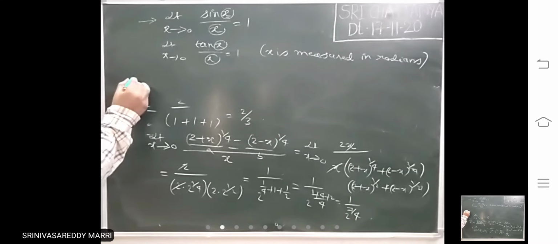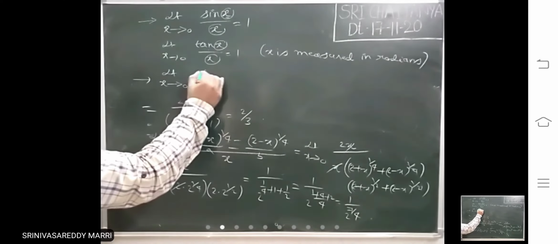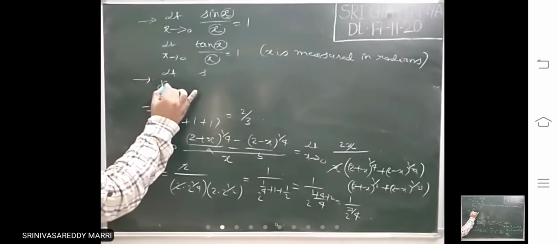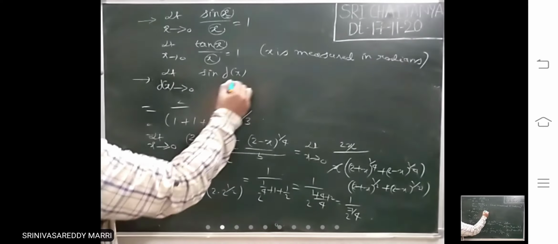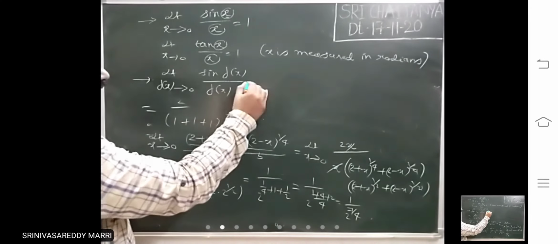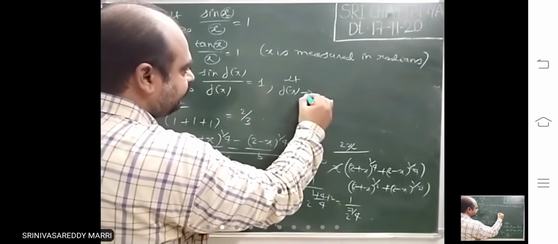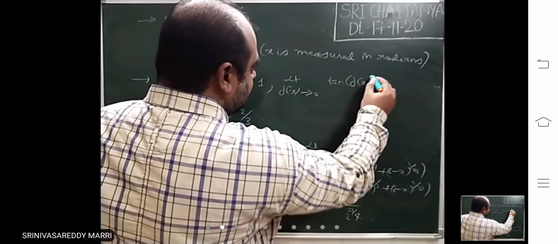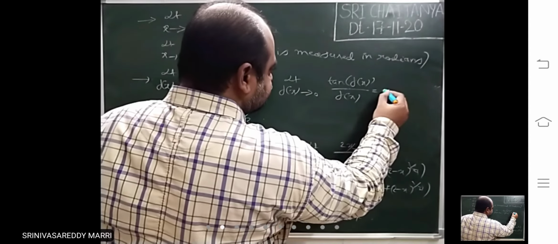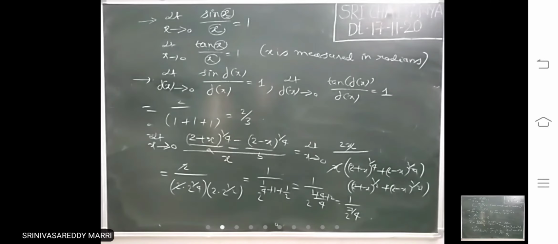Suppose instead of x, any function is there. Limit as f of x tends to 0, sin f of x divided by f of x is 1. Limit as f of x tends to 0, tan f of x divided by f of x equals 1. Whatever is inside the sine, that must be there in the denominator, and that must tend to 0. Then the limit is 1.